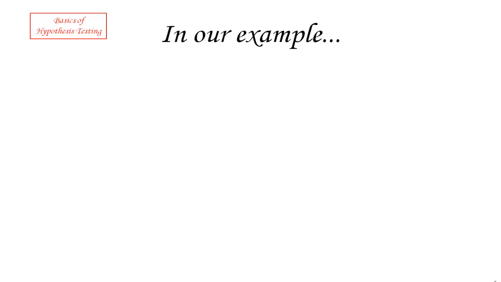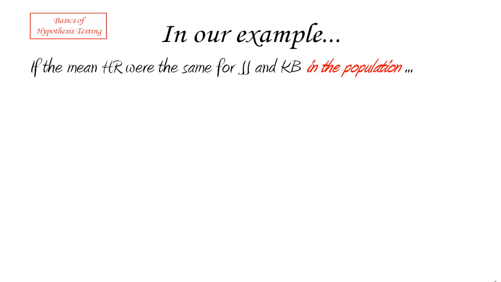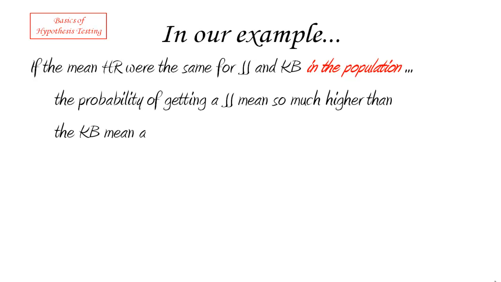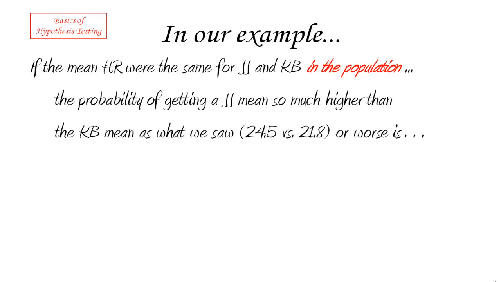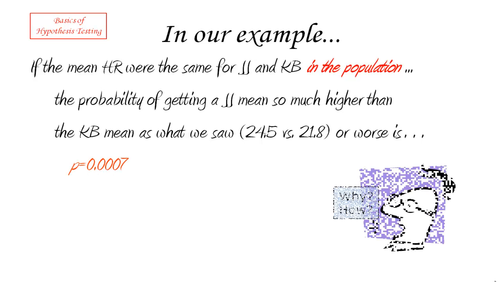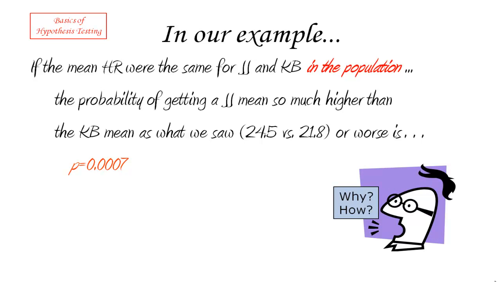Just to go back to our example, okay, so what we are going to look at is, well, if the mean heart rate after the exercise were the same for jumping jacks and knee bends in the whole population, okay, then the probability of getting a jumping jack mean so much higher than the knee bend mean as what we saw, which was 24.5 versus 21.8 or worse, turns out to be 0.0007.